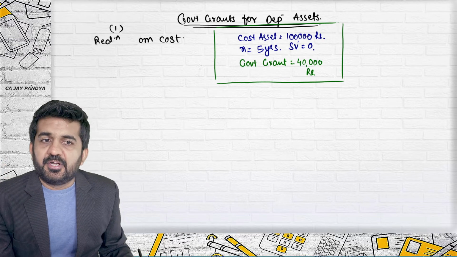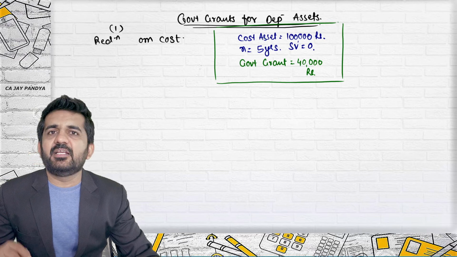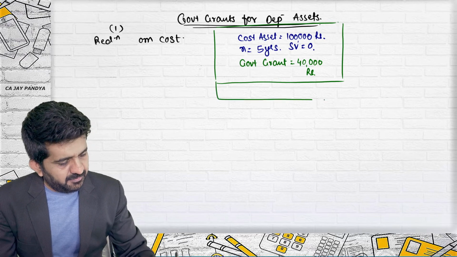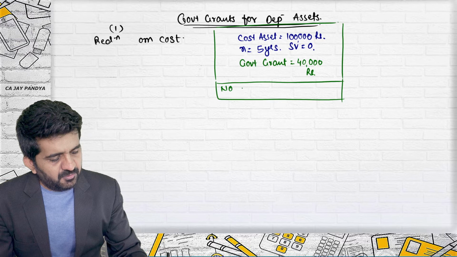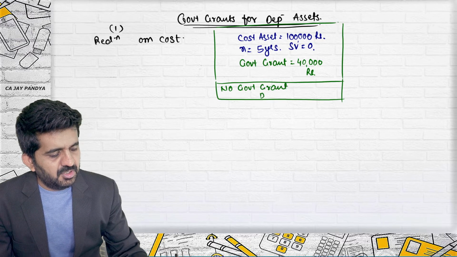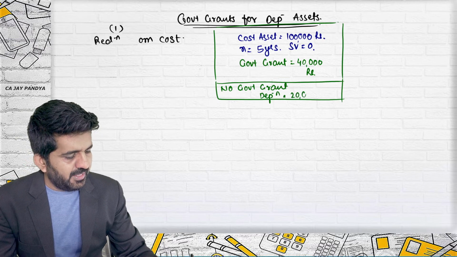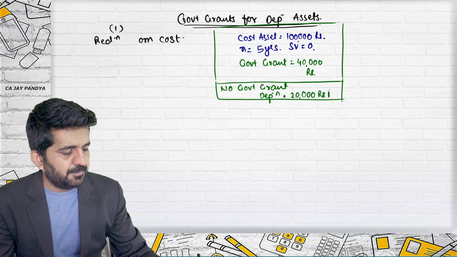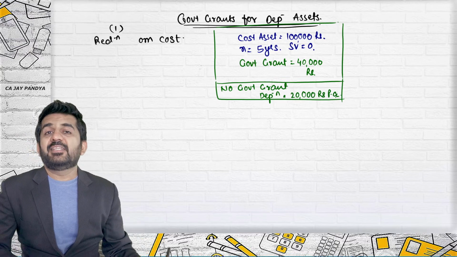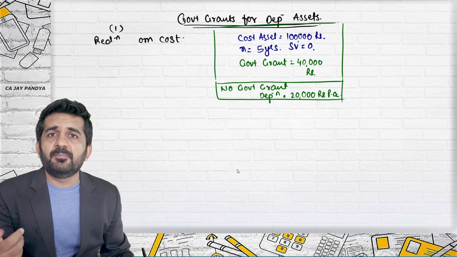First method, reduction in cost. Is it alright? See, if practically there was no government grant, let me write this down even. If there was no government grant, the depreciation would have been 20,000 rupees per annum. But there is a government grant, and the first method is a reduction from cost.